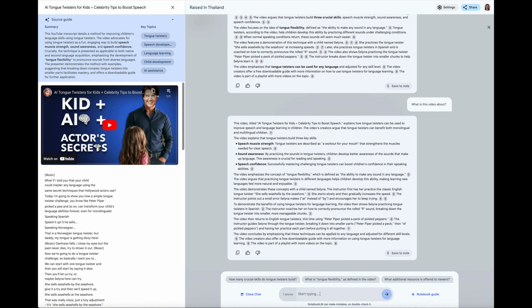It has a source integration where you can upload many different sources, like PDFs, videos, pictures, and the notebook kind of makes sense of all the information. So you can interact with it.